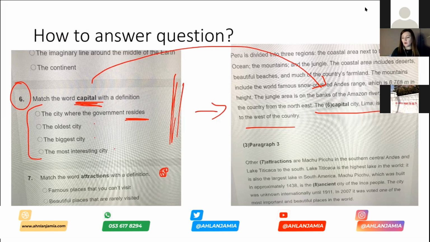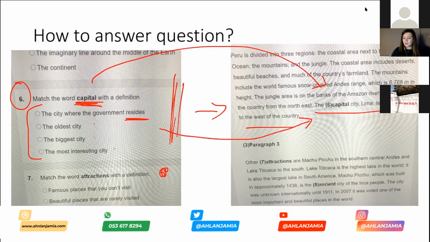Now I will look across to the sentence. So the capital city, Lima, is on the coast to the west of the country. Okay. Now, does that sentence help me to answer this question? In this particular case, it doesn't really help us, because it's not saying the oldest city, the biggest city, the most interesting, or the city where the government resides. So this is a little bit of a difficult one. It doesn't tell me it's the oldest, the biggest, or the most interesting. So I think maybe the answer will be something different.